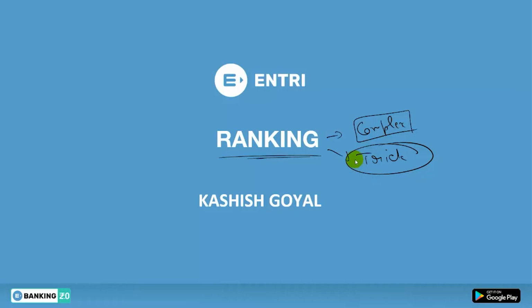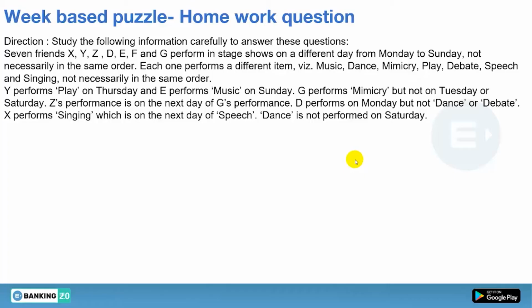Okay, so before moving on to the questions of ranking, first of all let's discuss the homework question that I gave you in the last session, that was based on a week puzzle. So let's see what we have. Study the following information carefully to answer these questions. Okay, so 7 friends X, Y, Z, D, E, F and G perform in a stage show on different days from Monday to Sunday. Okay, so what I've told you, first of all see what are the days from Monday to Sunday.